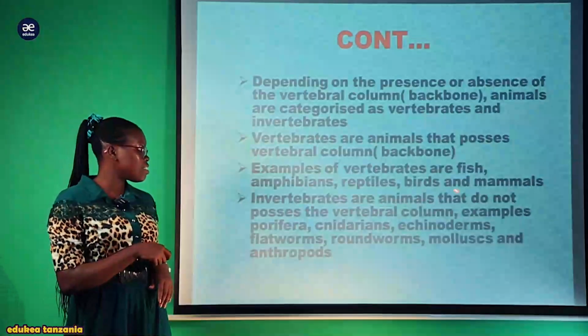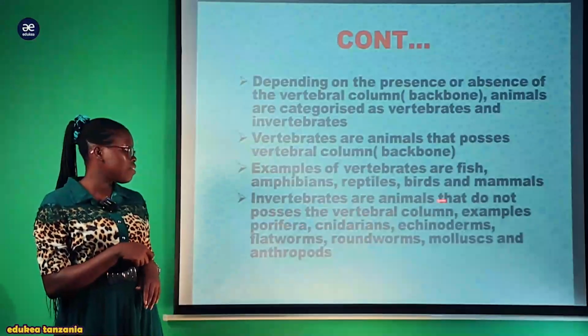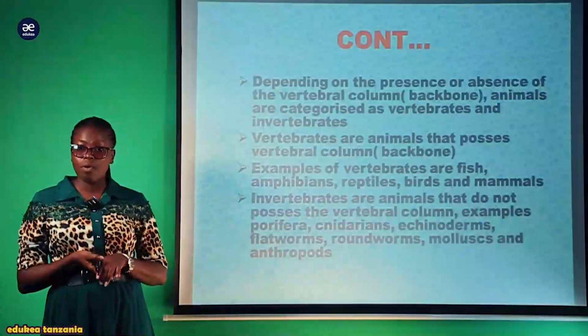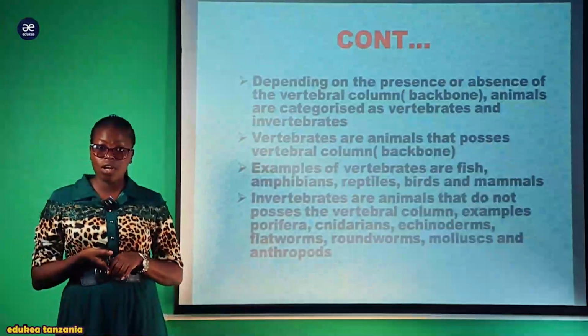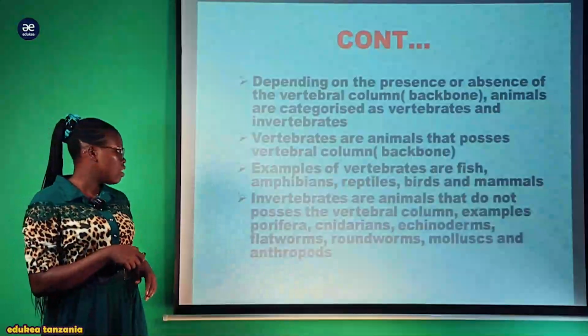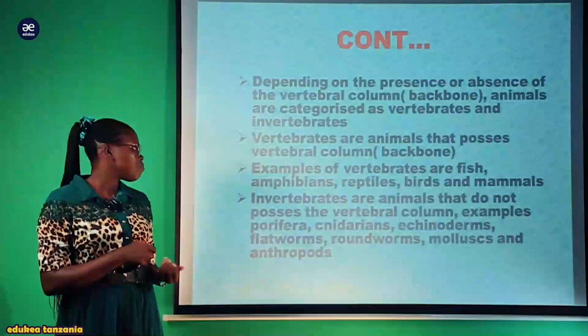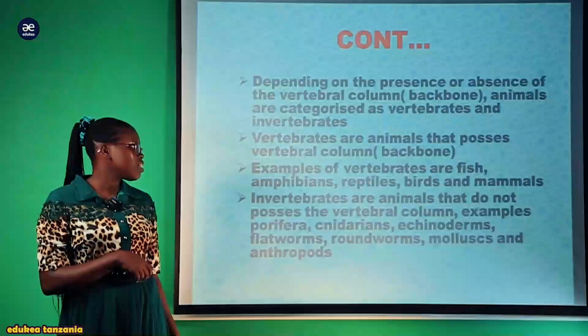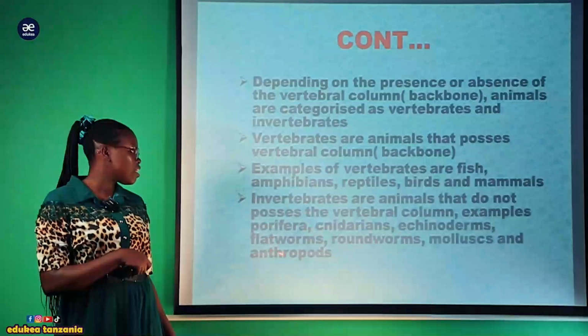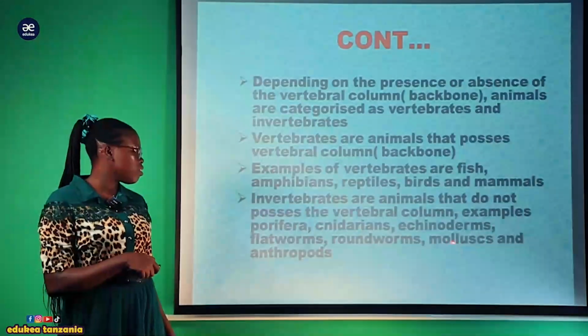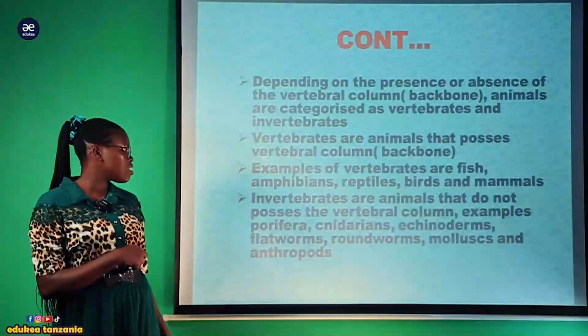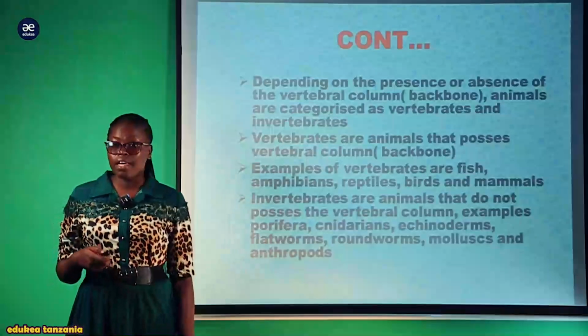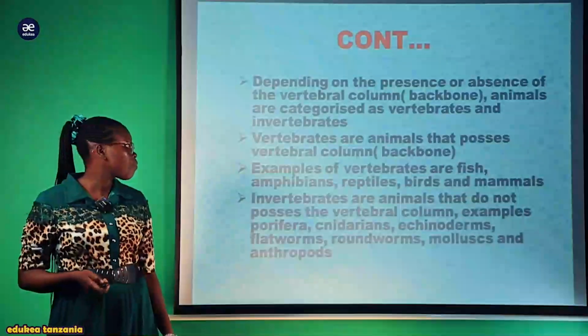Also, the invertebrates are animals that do not possess the vertebral column. The animals that do not possess the vertebral column are known as invertebrates. Examples are porifera, cnidarians, echinoderms, flatworms, roundworms, molluscs and arthropoda. These are examples of invertebrate animals.